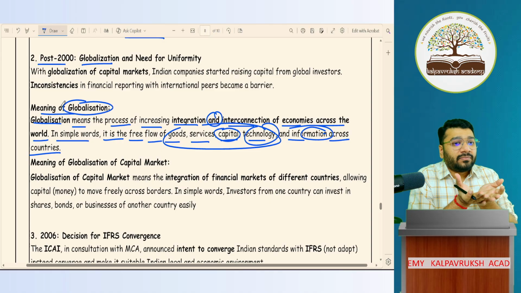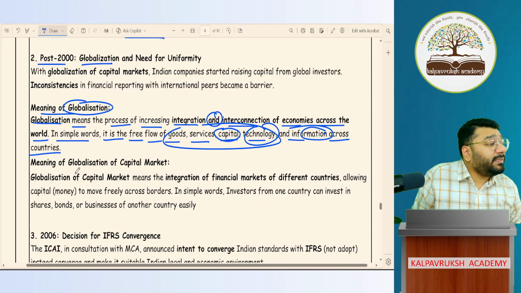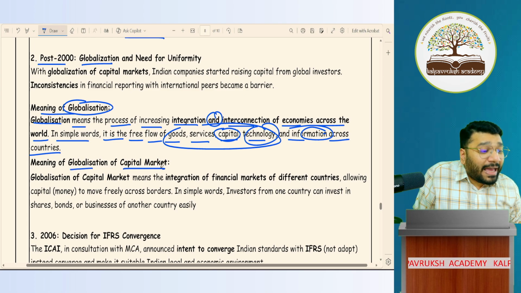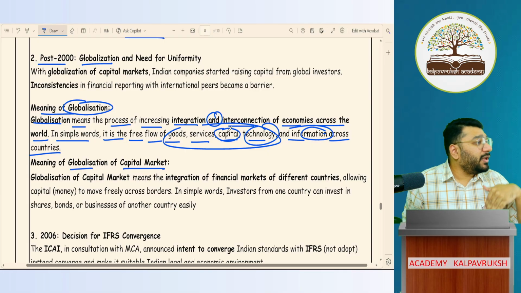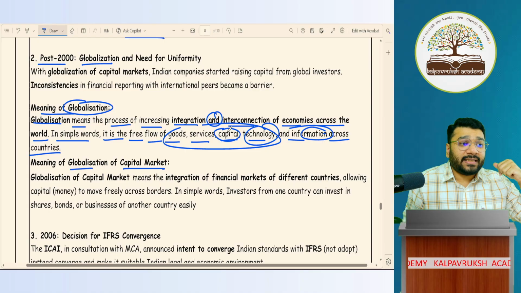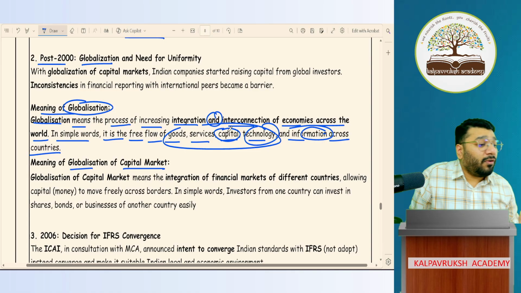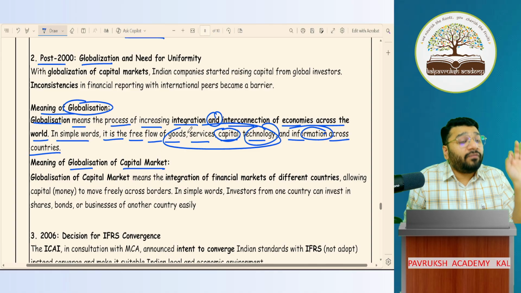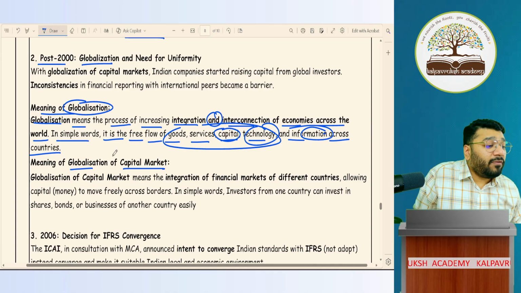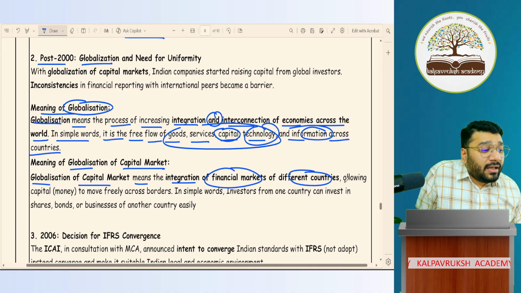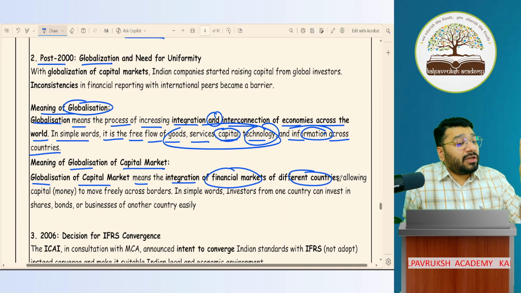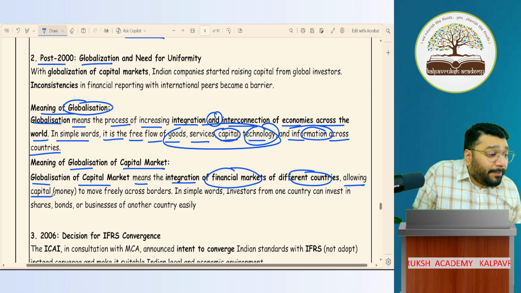This is a wider term. In globalization, there's something more specific called globalization of capital market. One side we're talking about import export of goods, services, technology, information, etc. Beyond that, there's one more objective of globalization of capital markets. What is the meaning of globalization of capital markets? It means integration of financial markets of different countries, allowing capital, that is money, to move freely across borders.